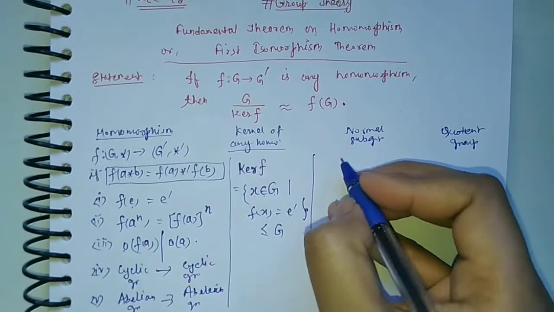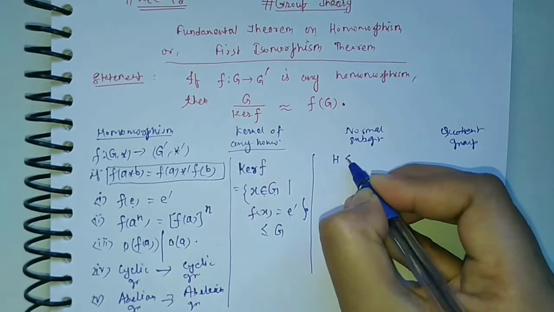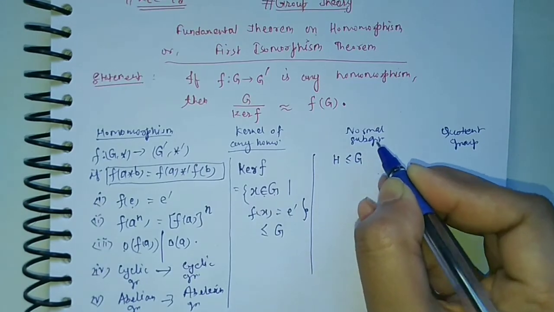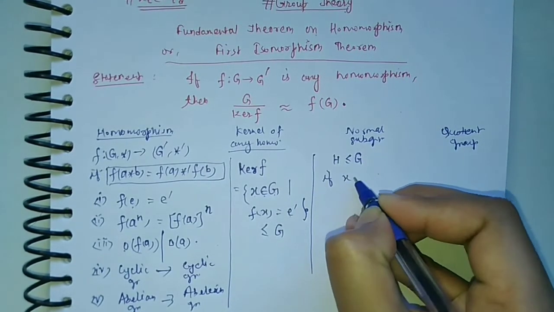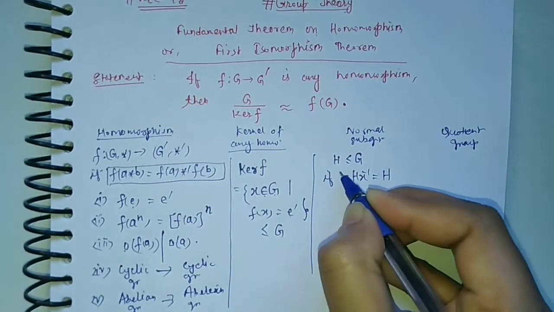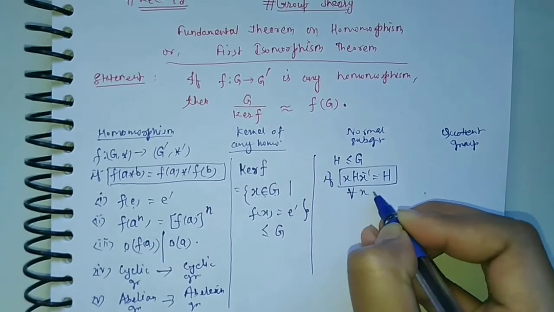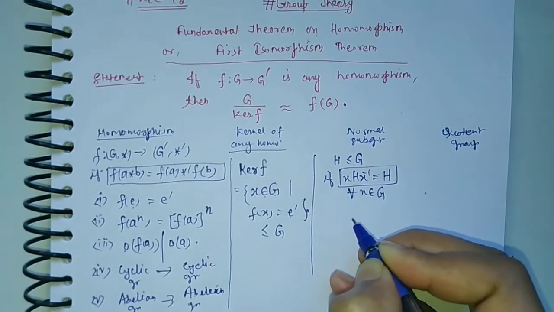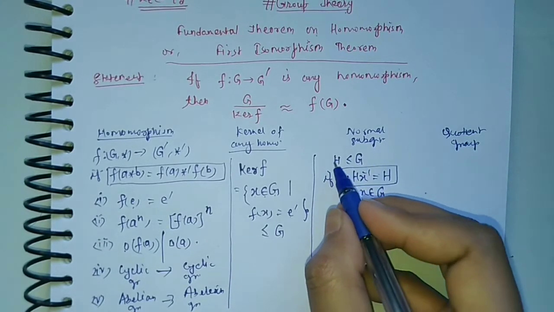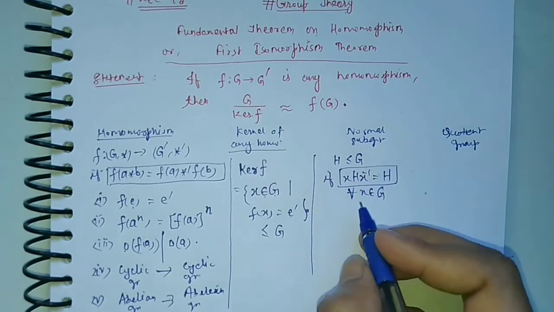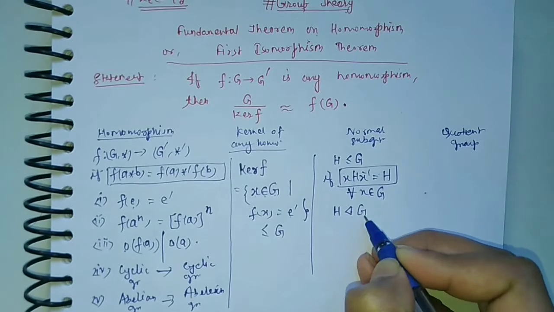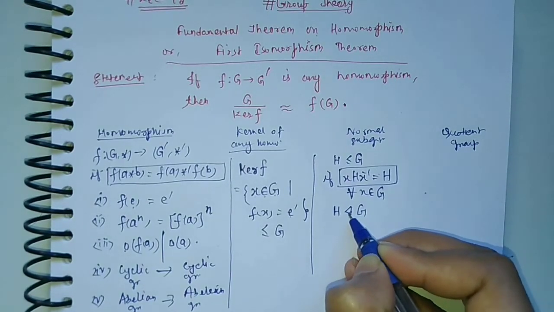Now normal subgroup. For this, let H be any subgroup of G, then this subgroup is called a normal subgroup if x h x inverse is equal to H for all x from the group G. If this property holds for any subgroup H, then H will be called a normal subgroup of G, and it is denoted by this symbol. That means H is a normal subgroup of G.